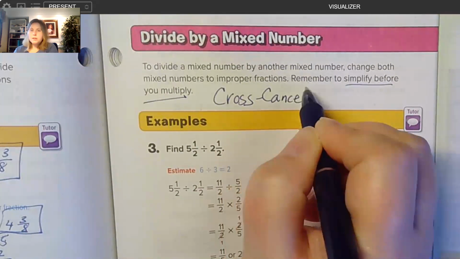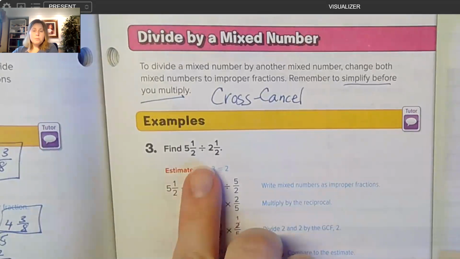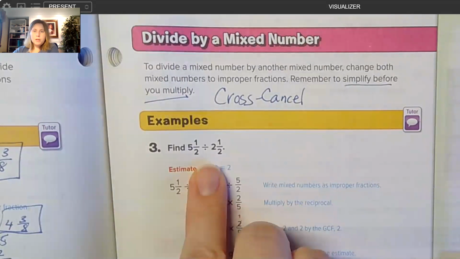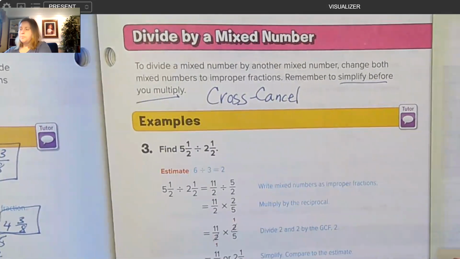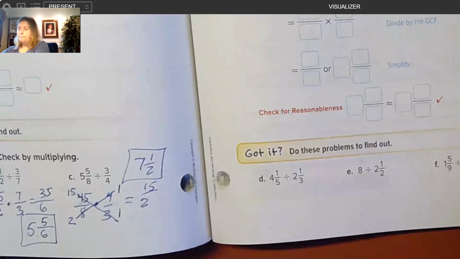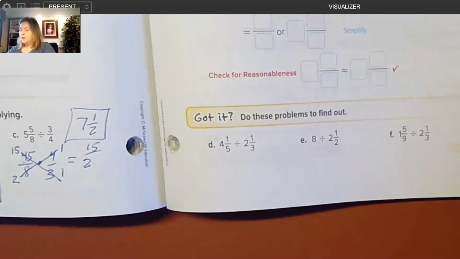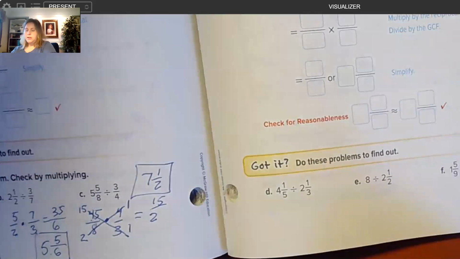Okay, so this is going to work the same way that it did on the previous page when we had a mixed number divided by a fraction, except both of the numbers we're working with now are mixed numbers. We have to change both of them to improper fractions, and then we can multiply by the reciprocal. So let's go down to the bottom of the page, examples D, E, and F. I'm going to bring this a little farther down so it's not on my computer wires.